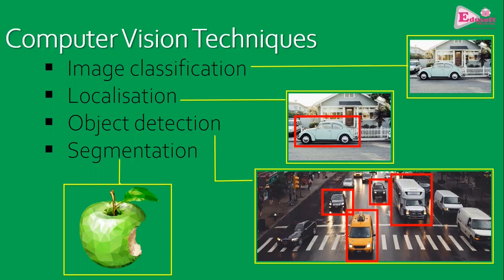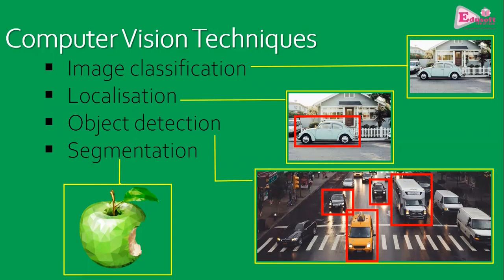That is called segmentation. So these basically 4 techniques work in the computer vision field: classifying the entire image, locating a particular object in an image, counting similar or different types of objects in an image, and grouping the pixels of similar features together in an image.